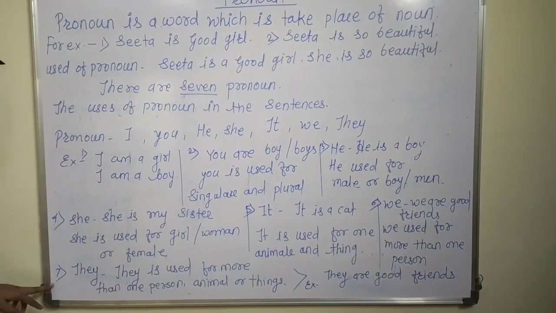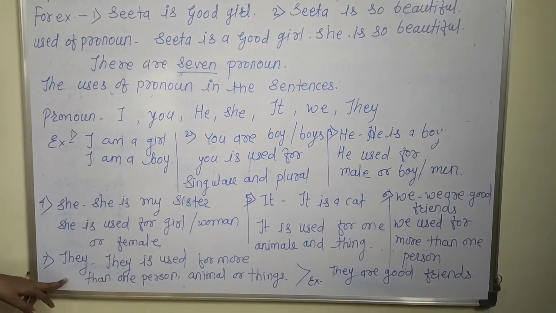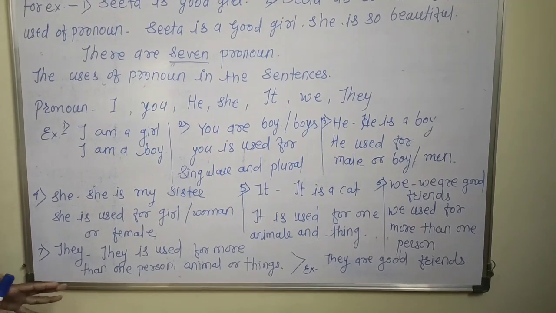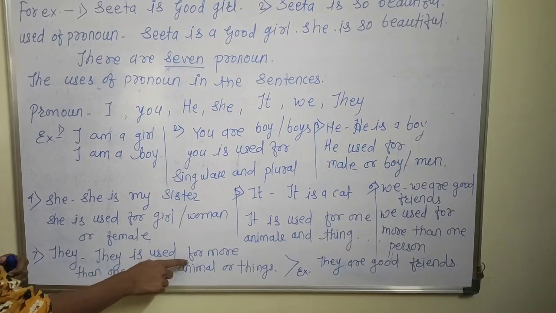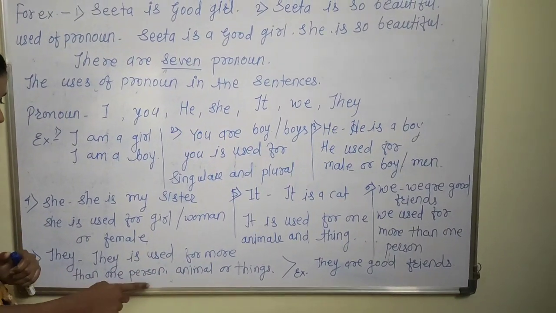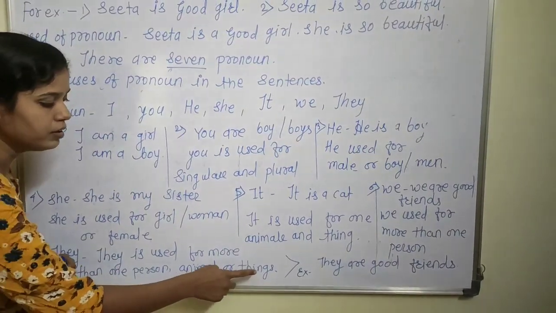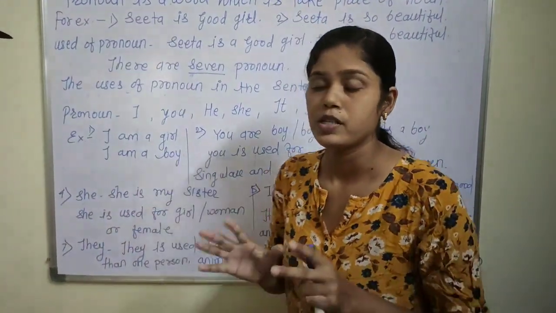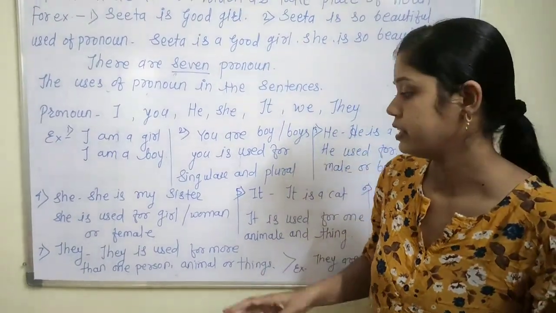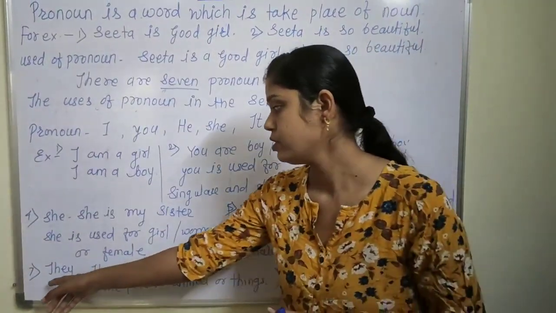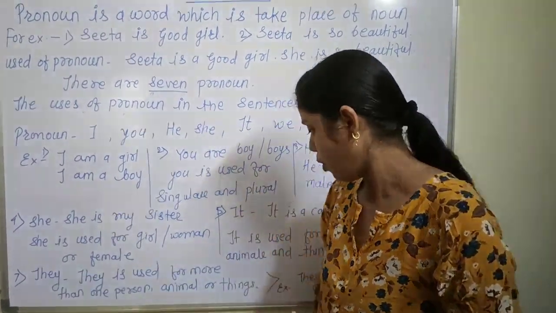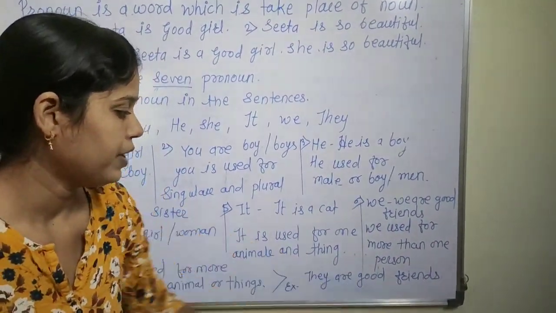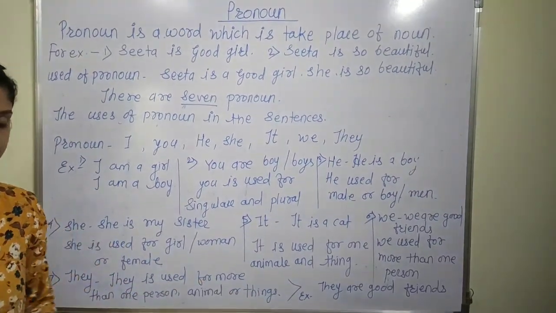And last is the seventh, they. They is also a most important pronoun in English grammar. They is used for more than one person, animals or things. If there is more than one person, thing or animal in the sentence, at that time we use the pronoun they. For example, they are good friends.